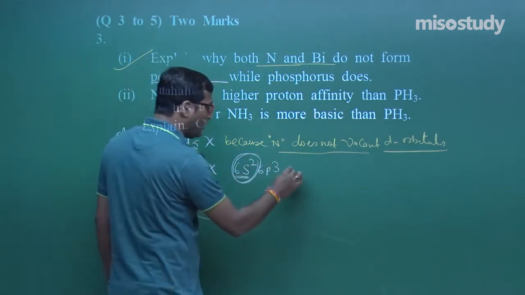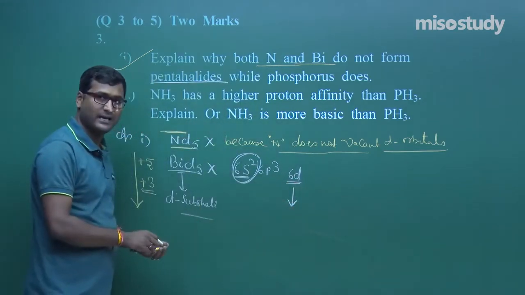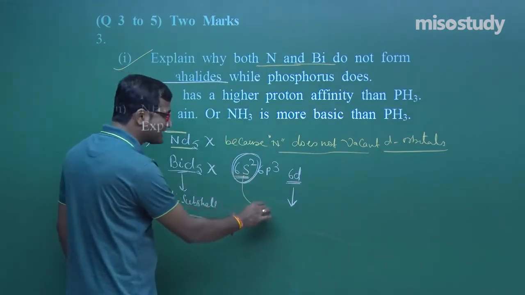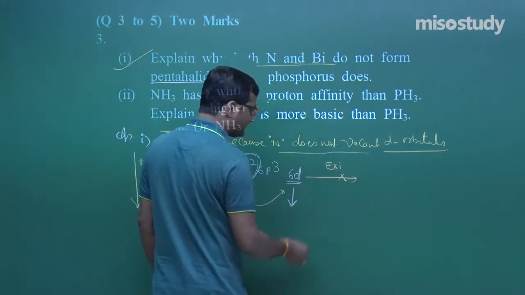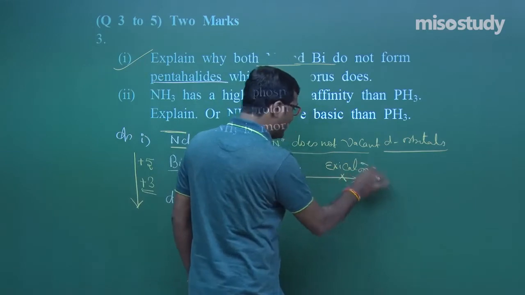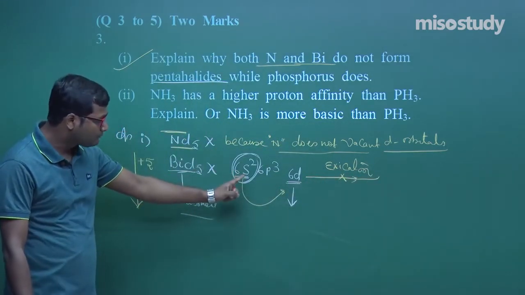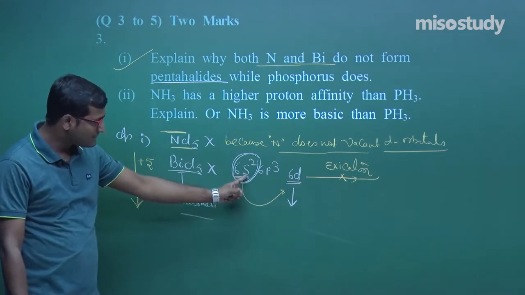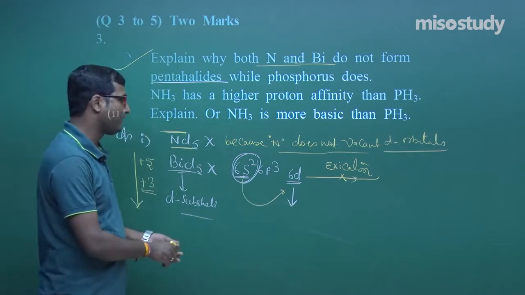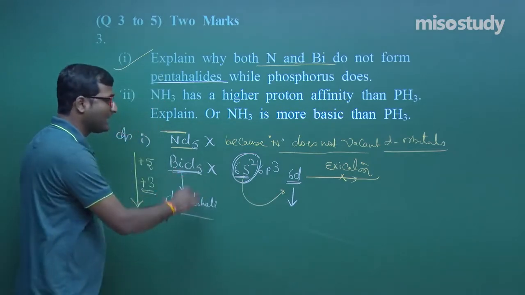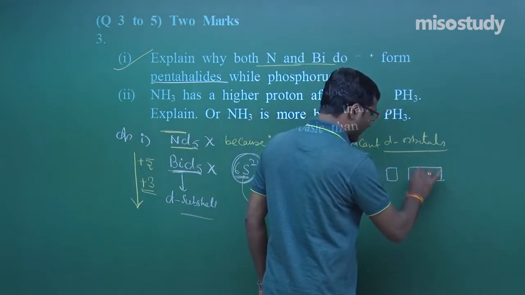Though it has empty 6d subshell, due to the inert pair effect, the excitation energy for moving the s electron to the d orbital is more. Due to this reason, BiCl5 does not exist.